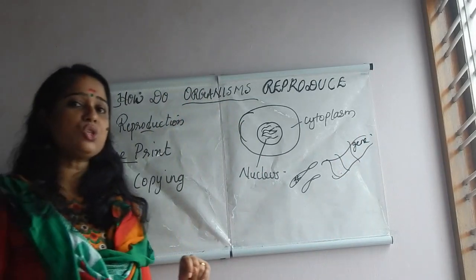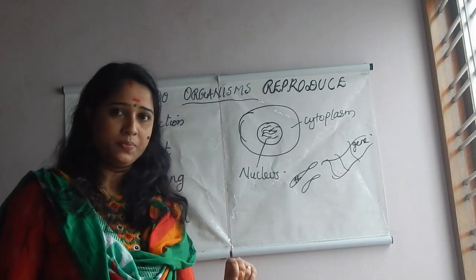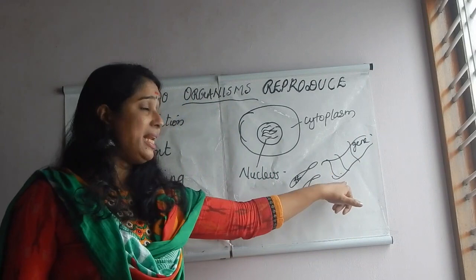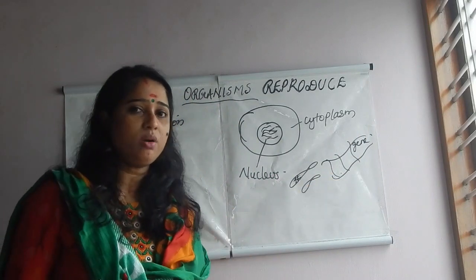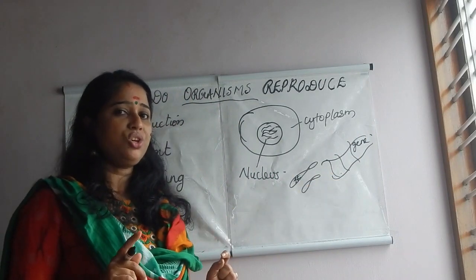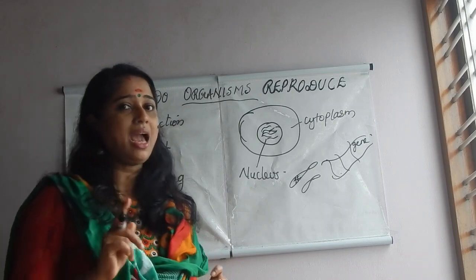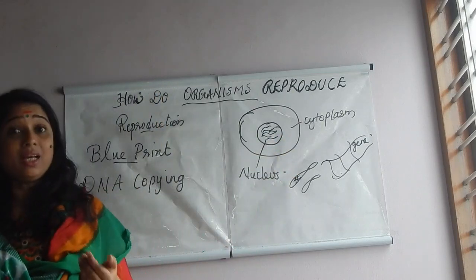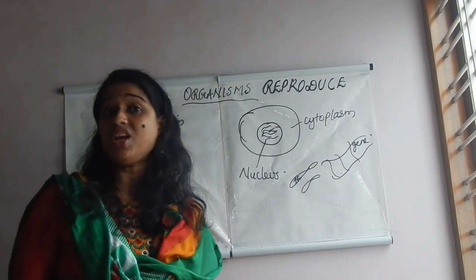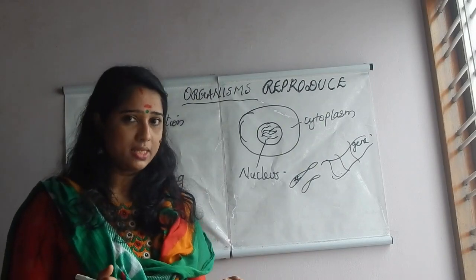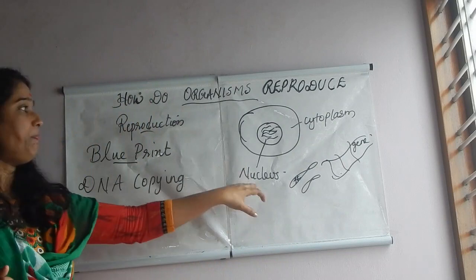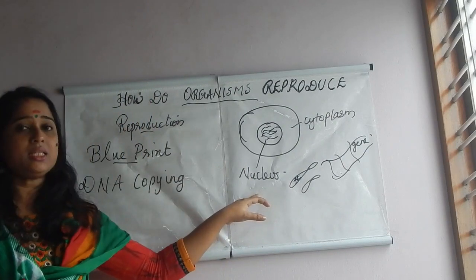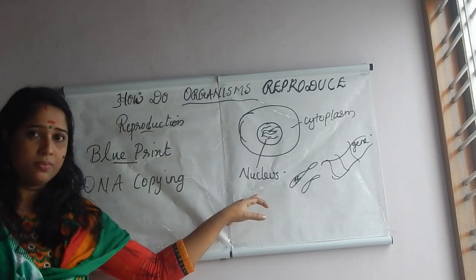Genes are the carriers of hereditary particles. So, DNA is a double helix model. Can you say the full form of DNA? Deoxyribonucleic acid. So inside the nucleus, chromosomes are there. Inside the chromosomes, we can see the DNA and the genes. So the first step in any reproduction is the copying of the DNA.